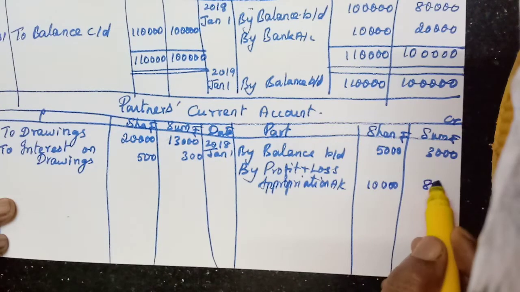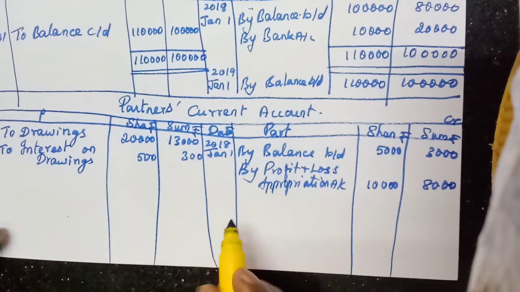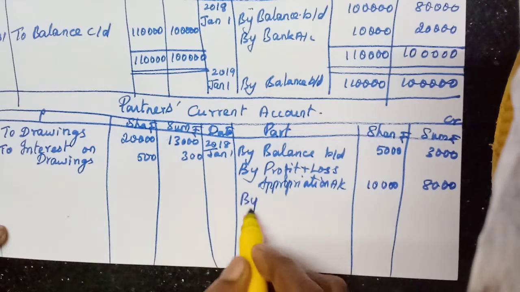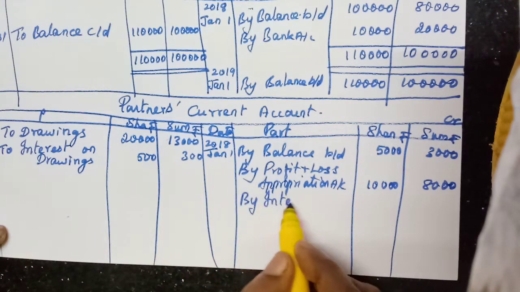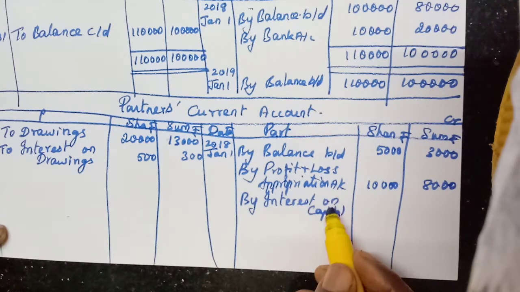The next item, interest on capital, will increase the capital, so we need to write it on the credit side. Interest on capital: 6,300, 5,400.